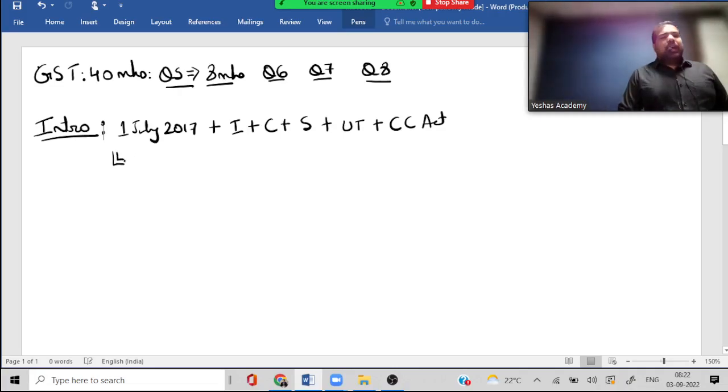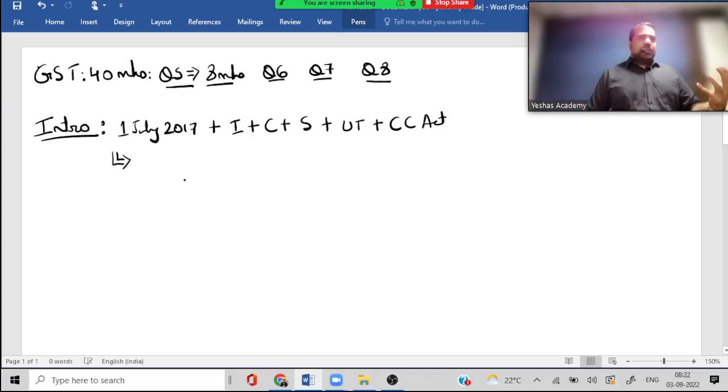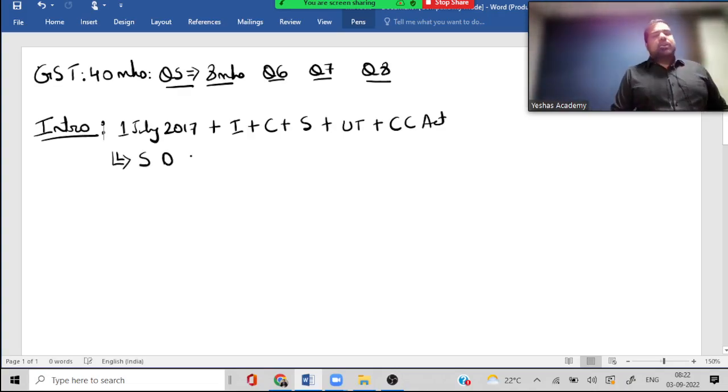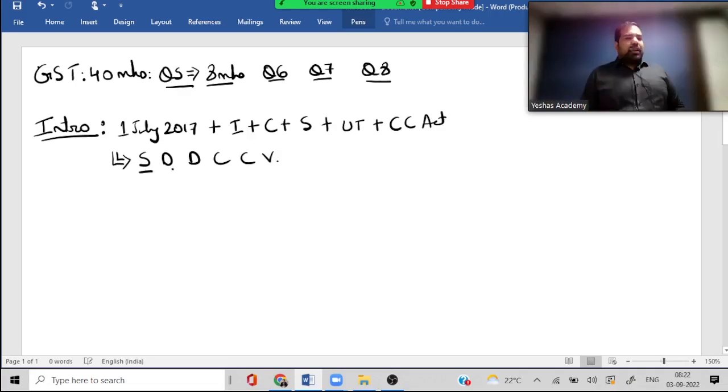Next, guys, are there many advantages of GST? Yes. States are now very happy. There are no different taxes, there are no different events, there is no cascading. Credits are easy, verification is very easy.